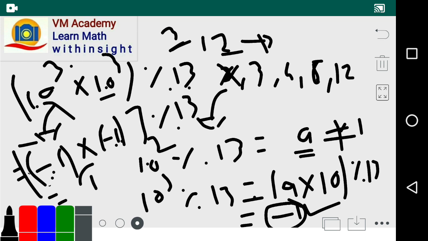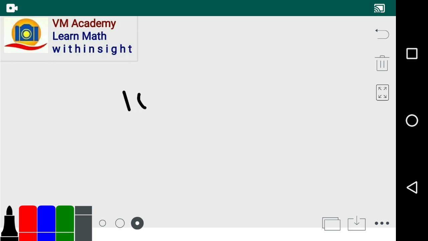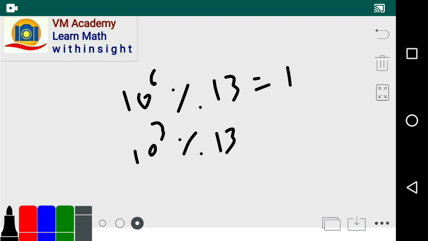So 10 raised to 6 mod 13 gives 1. And before that, 10 raised to 3 mod 13 is not equal to 1, but it is minus 1.